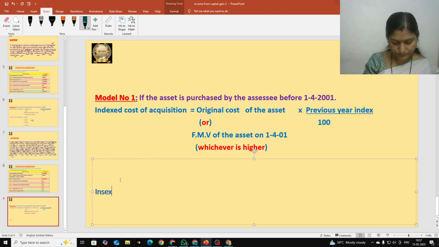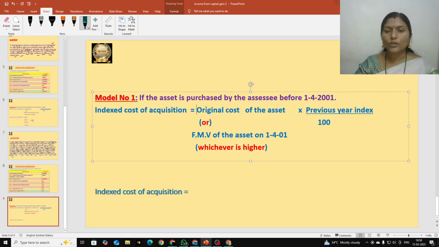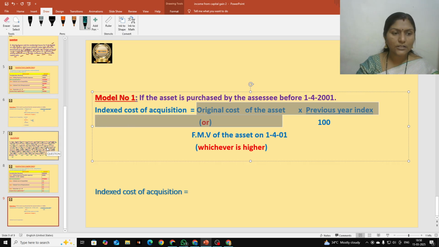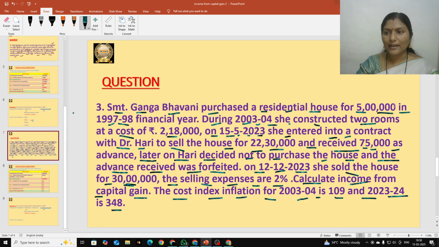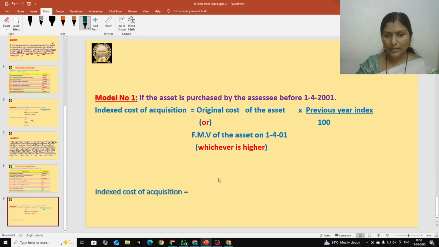Indexed cost of acquisition is equal to, you see the formula, original cost of the asset. What is the original cost, purchasing price of the asset? It is 5 lakhs. She purchased that house for 5 lakhs. Okay. So original cost we are going to take here first.